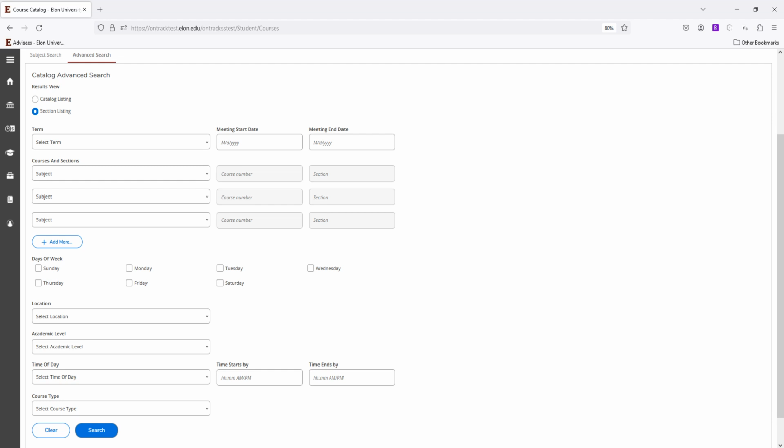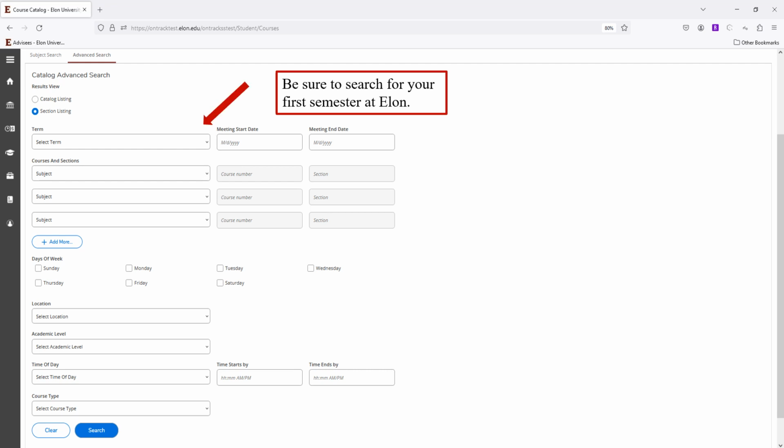Let us now return to the course catalog in the advanced search function. Be sure that you are searching for your first semester at Elon as always. You're going to select the term and pick Fall 2024. But this time we are going to search by course type.